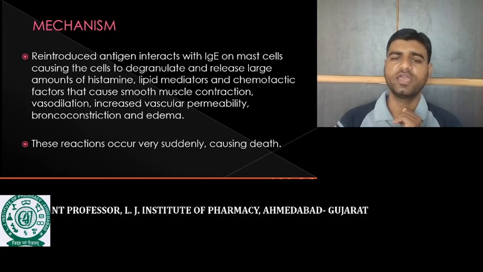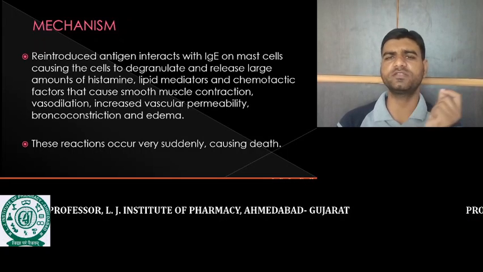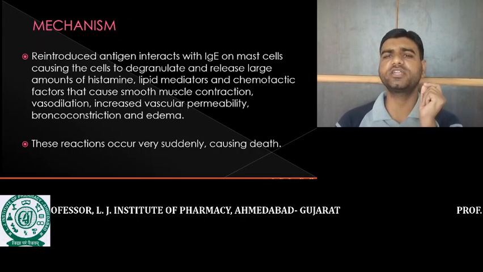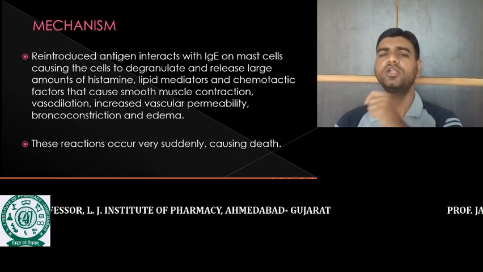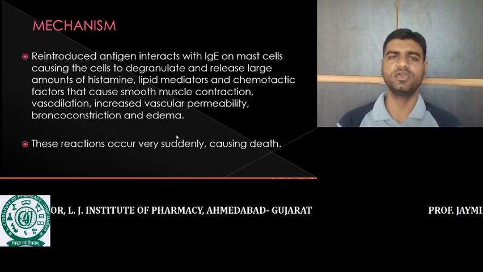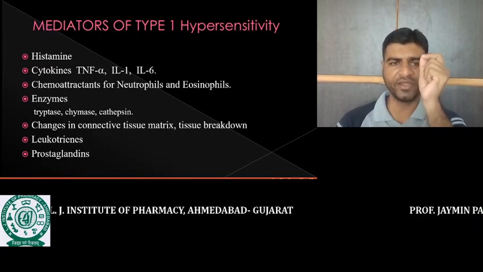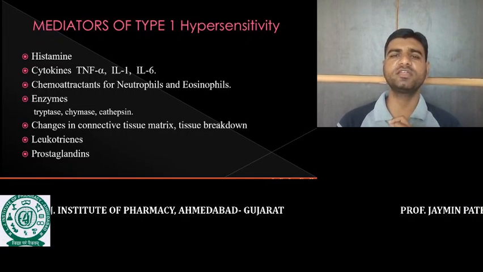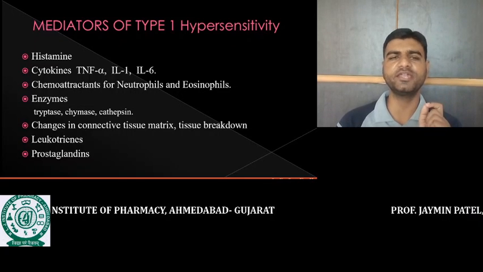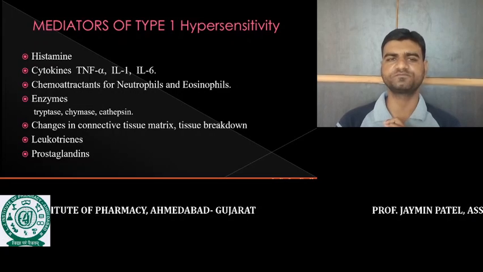In these hypersensitivity reactions, the onset is very quick. It occurs within 15 to 30 minutes, and if it is not treated well or is uncontrolled, it may induce death. So this is about type 1 hypersensitivity reactions. These are the mediators involved in hypersensitivity reactions. The main mediator is histamine, and the remaining ones are supporting mediators.